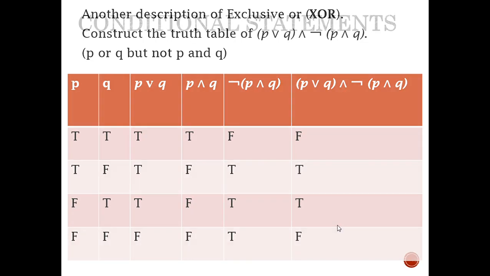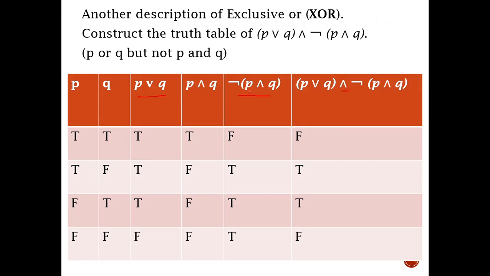And if we see the table of exclusive OR, exclusive OR is also the same. For exclusive OR we mean it is true when only one of them is true. So it is also true at these places, and it is false on these two places when both of them are true and when both of them are false.